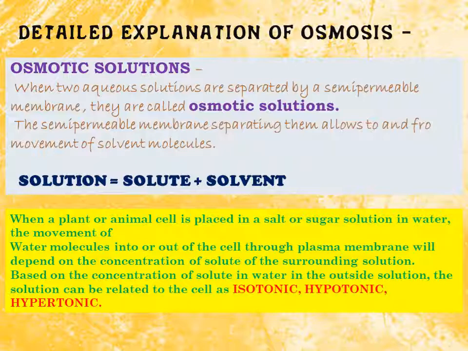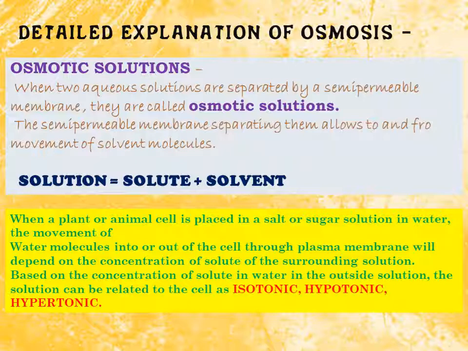Now why have we discussed this here? Because we have to discuss three different types of solutions. What happens when a plant or animal cell is placed in a salt or sugar solution in water? There is a movement of certain particles. Water molecules move from inside to outside or outside to inside, depending upon the concentration of the solution.